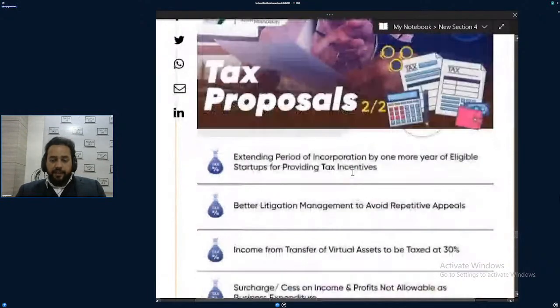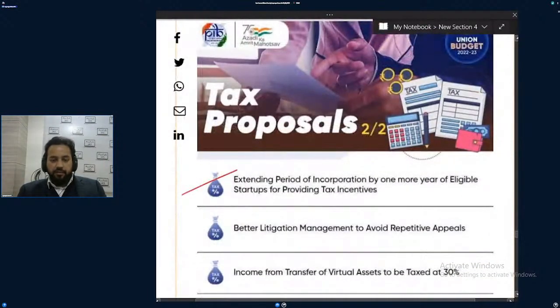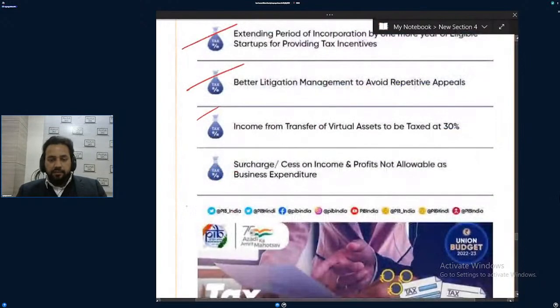Tax proposals. These are tax proposals. These are receipts of money. This is how the government will be taking money, and those were how the government will be spending money. Okay, these are some changes, 30% on virtual assets. Virtual assets mean cryptocurrency and digital assets.